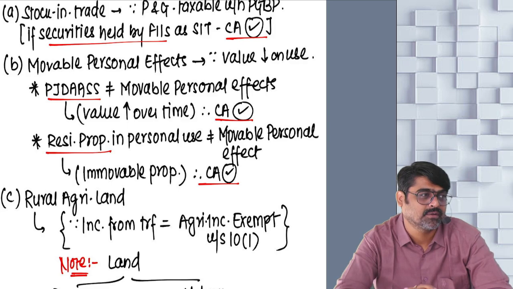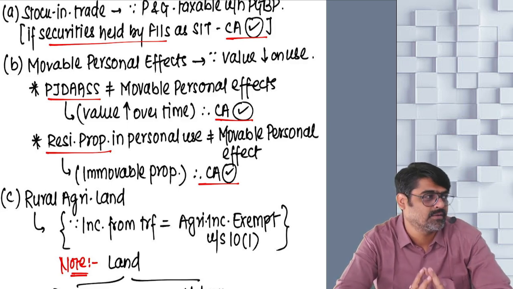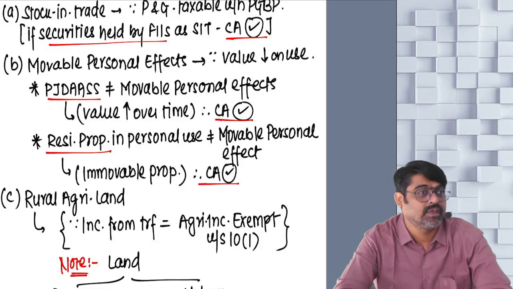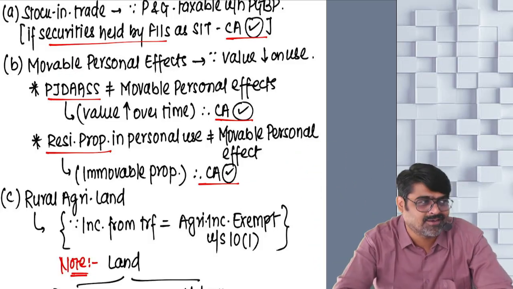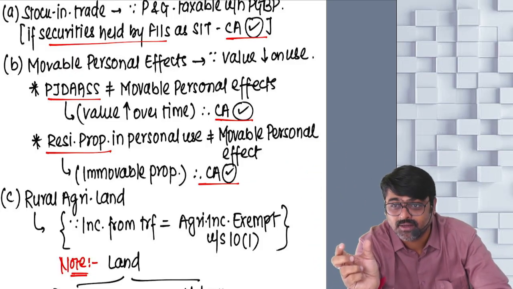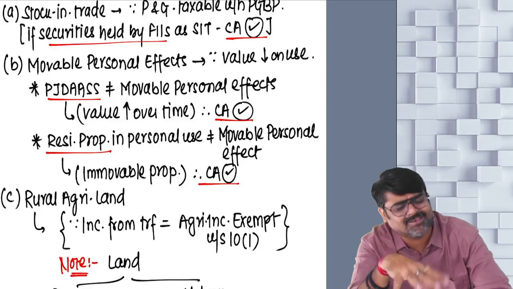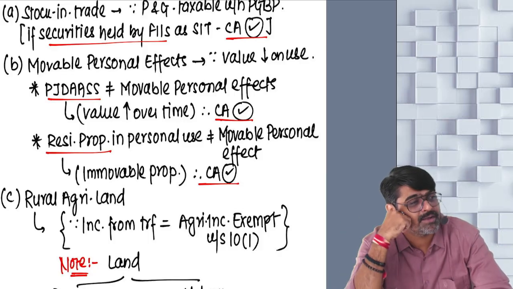Just imagine, the older these assets get, the more valuable they get. If a jewelry was bought 50 years back, or just say 10 years back only, what will be the value of that jewelry right now?